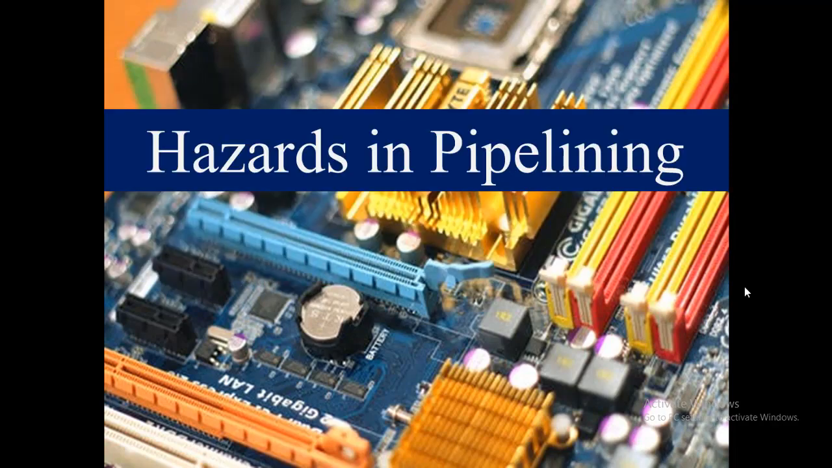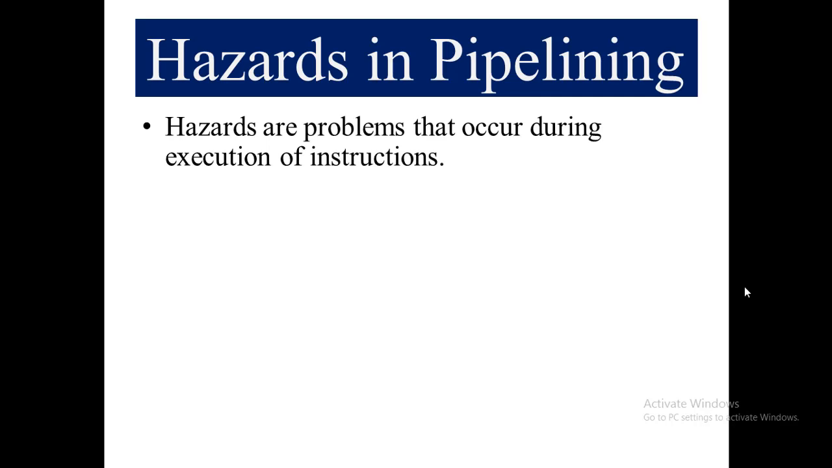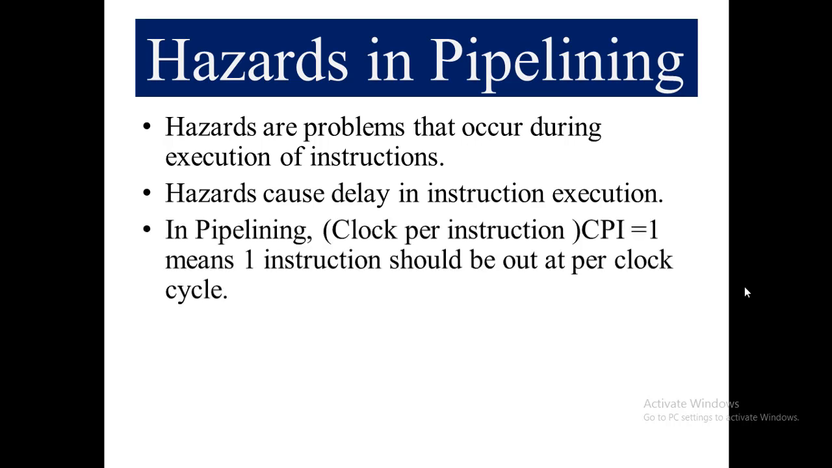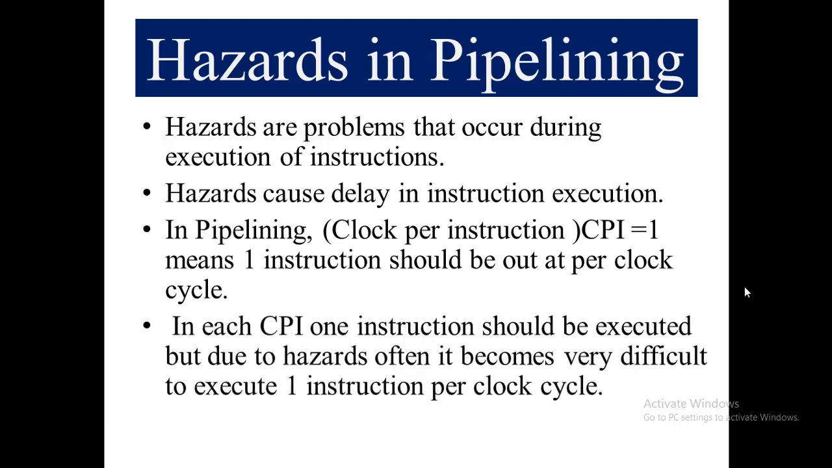So what are hazards in pipelining? Hazards are problems that occur during execution of an instruction. Hazards cause delay in instruction execution. In pipelining, CPI is equal to 1, which means one instruction should be out per clock cycle. In each clock cycle, one instruction should be executed, but due to hazards, often it becomes very difficult to execute one instruction per clock cycle.